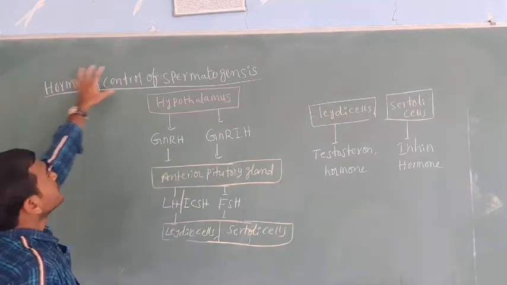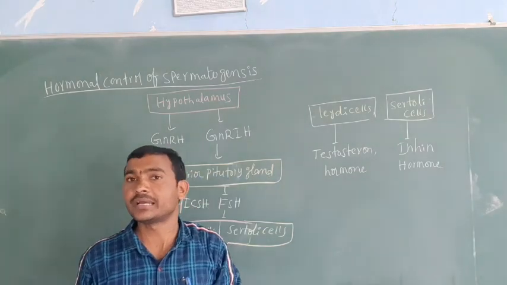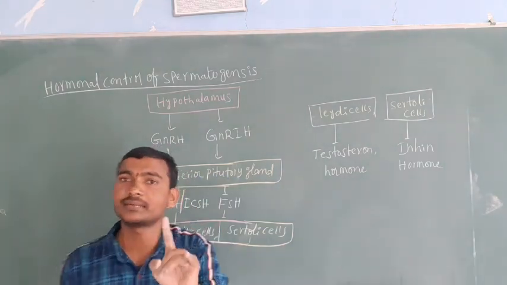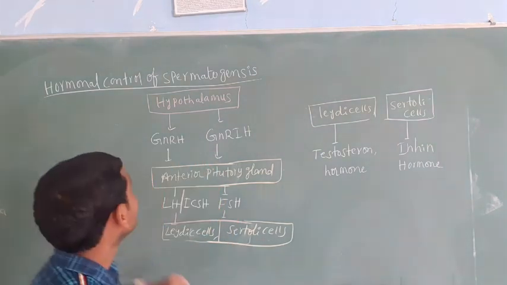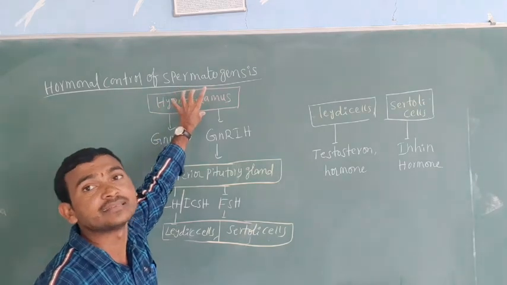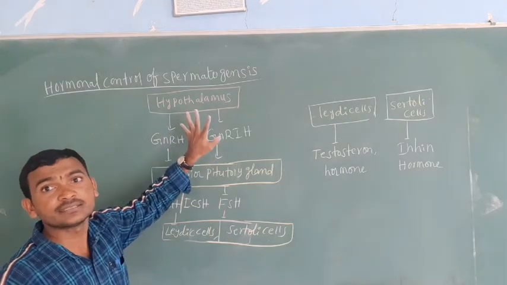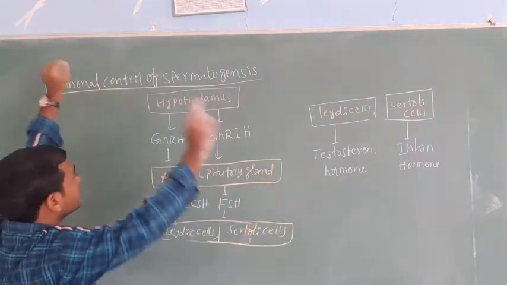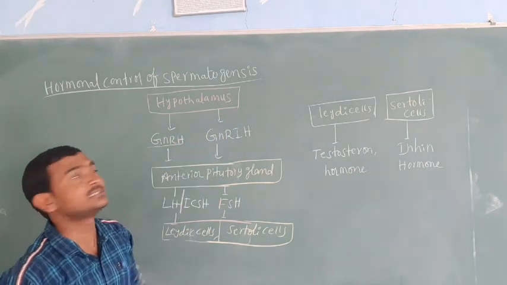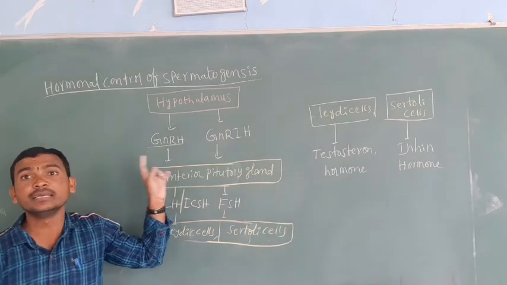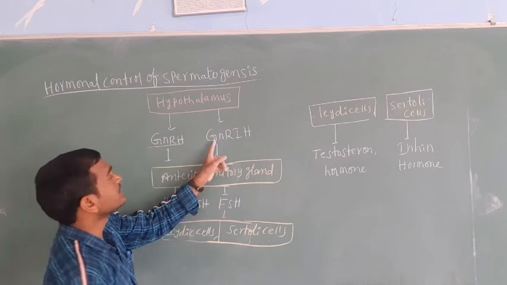See here, the hormonal control of spermatogenesis. In the first year we discussed the endocrine glands, in that the master gland, the pituitary gland. Near it is the hypothalamus, the smallest gland. From the hypothalamus, at the age of puberty, GnRH is released. What is GnRH? Gonadotropin releasing hormone.